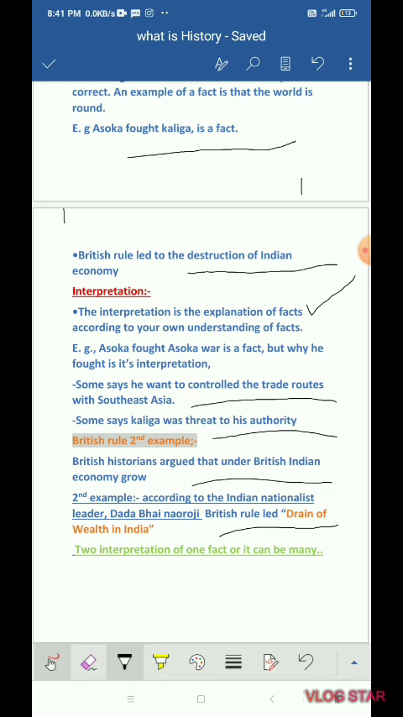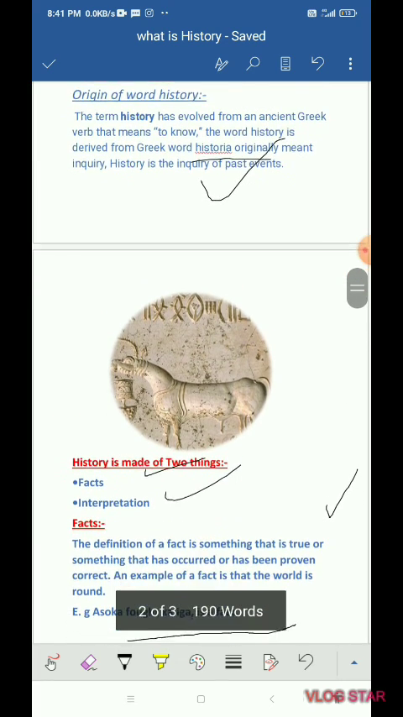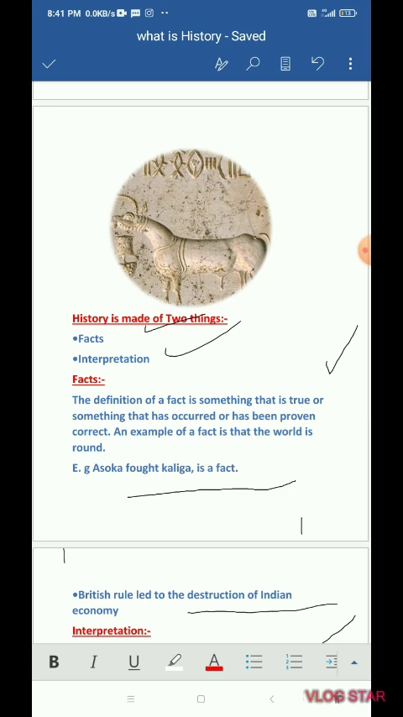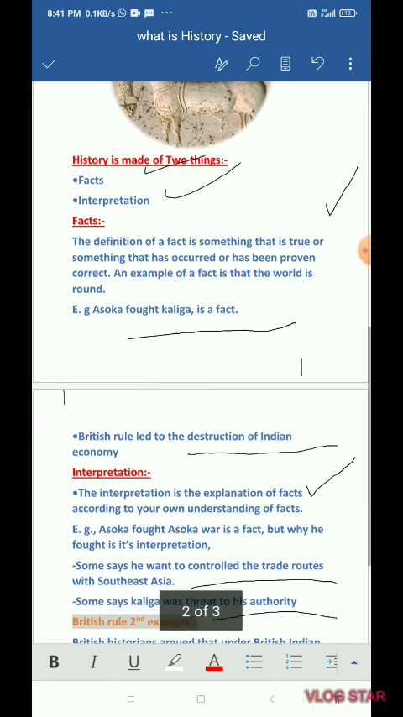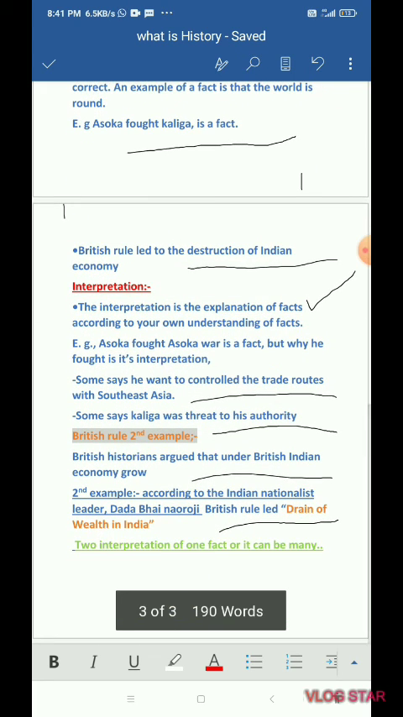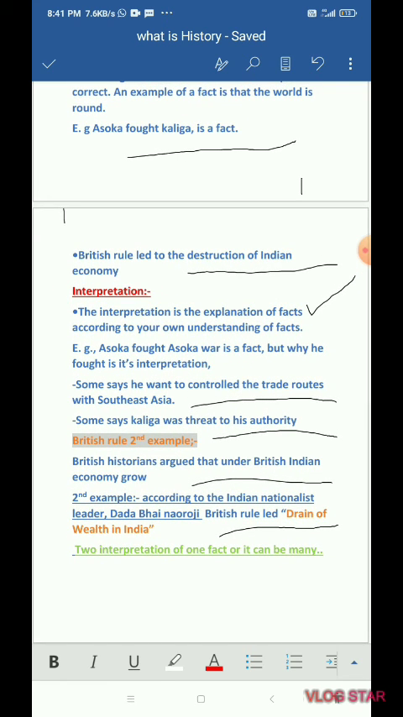So we have to understand that history is made of two things: one is fact, another is interpretation. A fact is a truth, something that has been proven correct, but these facts were checked by the historians, and by their check they have given their own understanding of the facts, why this happened, why this did not happen, and they have explained these facts. So without fact there will be no history, and without interpretation there will be no history. Without interpretation, history will be nothing.